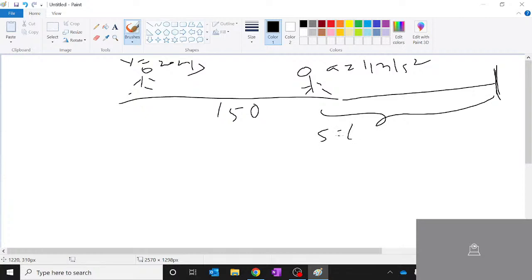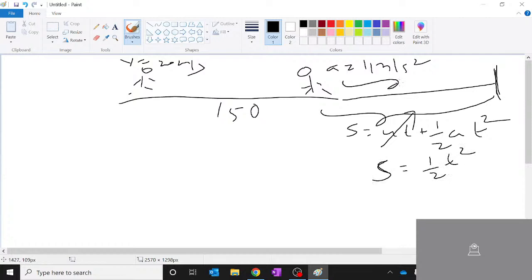That's the formula I use because I know u and I know a, and I'm supposed to find out s and t. So u is 0, therefore s is half into 1 into t square, which is t square by 2. So this distance is half a t square.